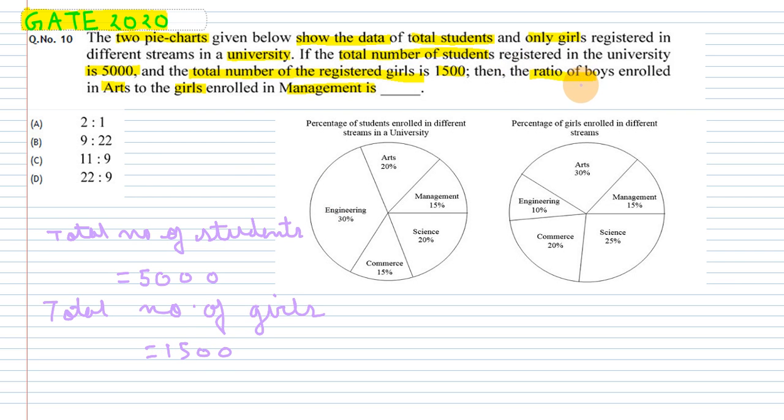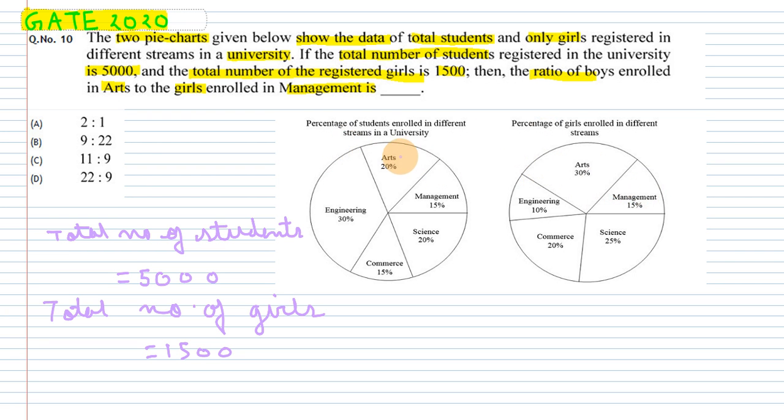They have asked the ratio of the boys enrolled in arts to the girls enrolled in management. This pie chart is the total number of students enrolled in different streams in the university, and this pie chart only indicates the number of students who are girls in different streams.